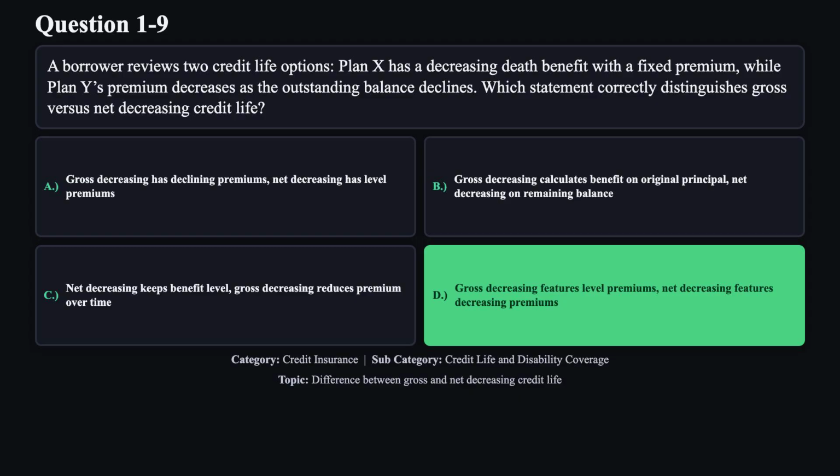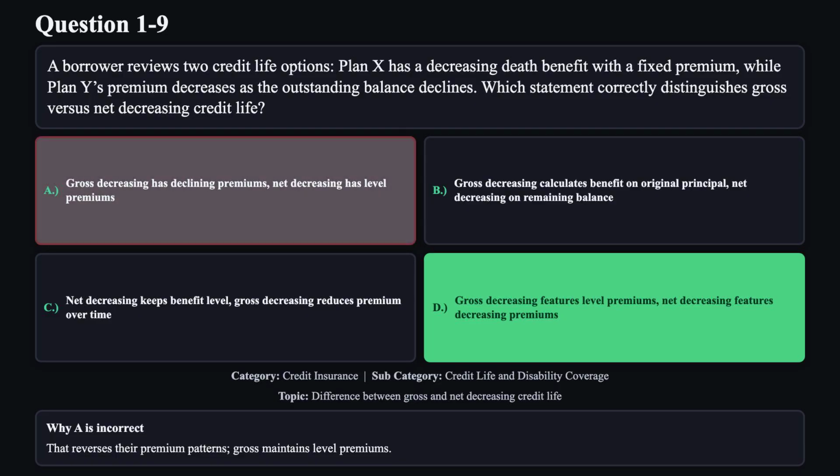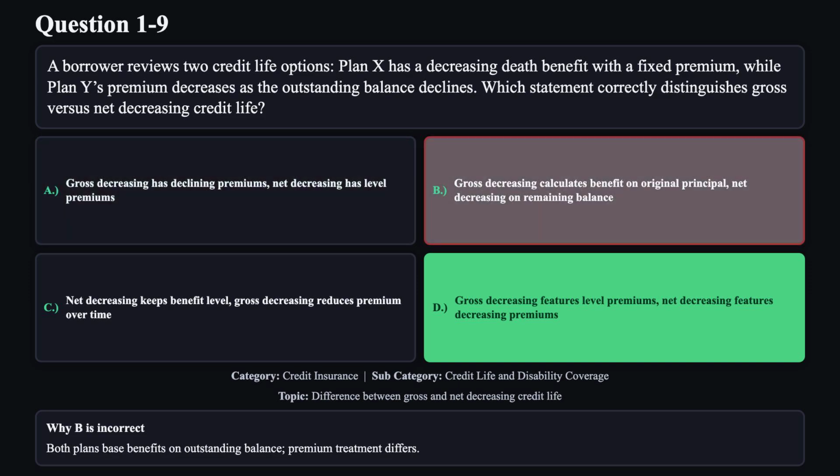The correct answer is D. Gross decreasing maintains level premiums with a decreasing death benefit. Net decreasing adjusts premiums downward as the insured's indebtedness declines. Reason A is not correct. That reverses their premium patterns. Gross maintains level premiums.